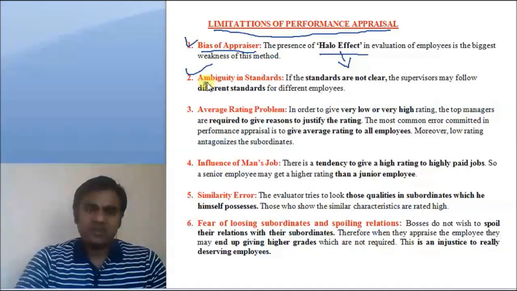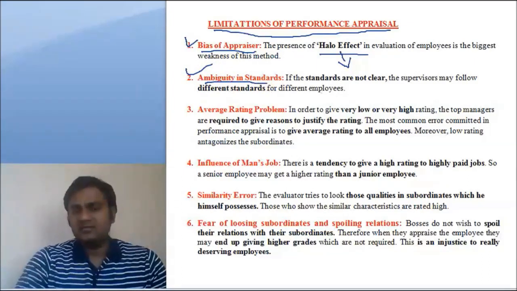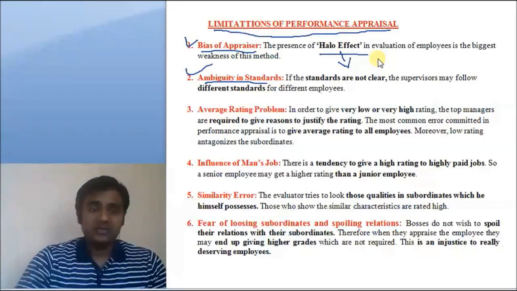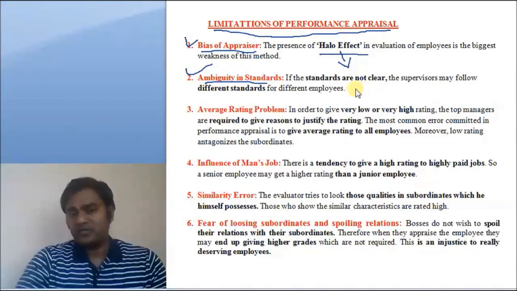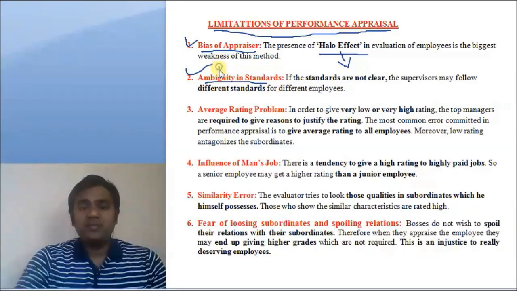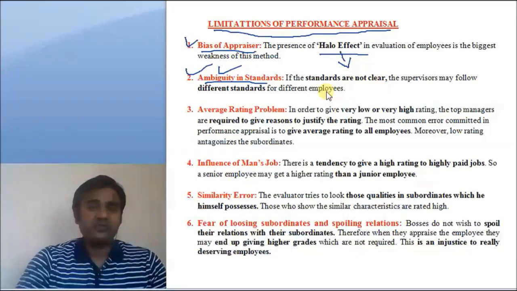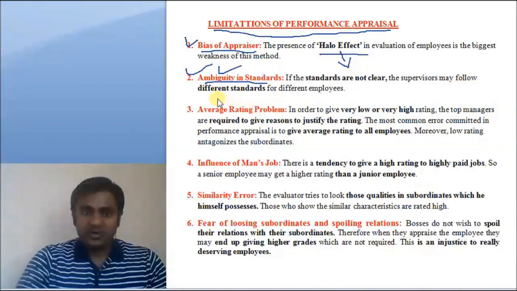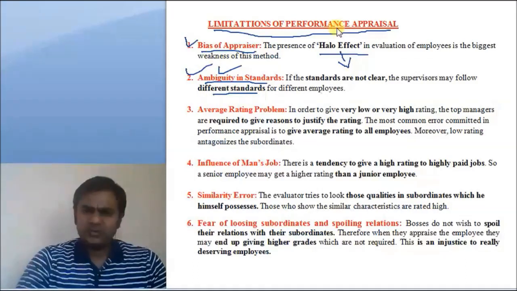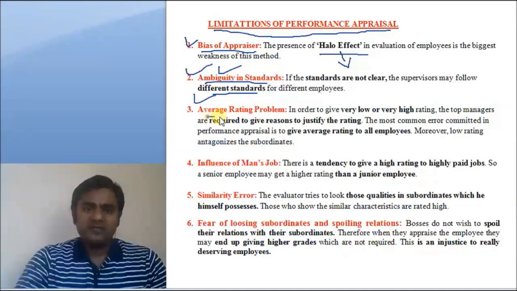The second limitation is ambiguity in standards. Sometimes the standards used to measure performance may be ambiguous and not clear. When these standards are not clear, the supervisor may follow a different standard. The third one is average rating.